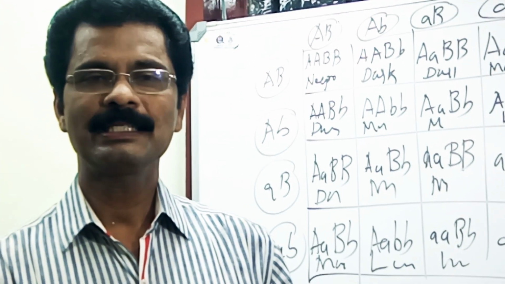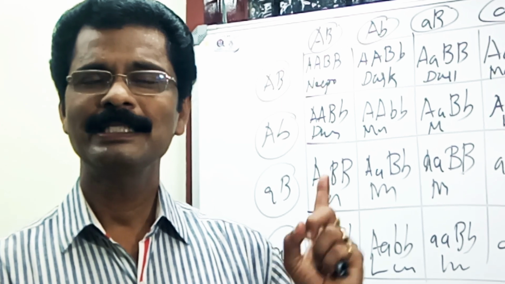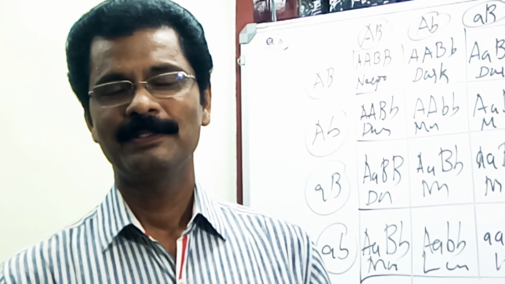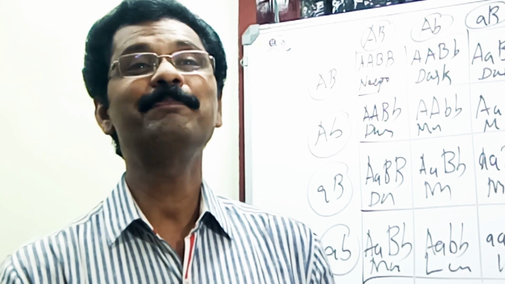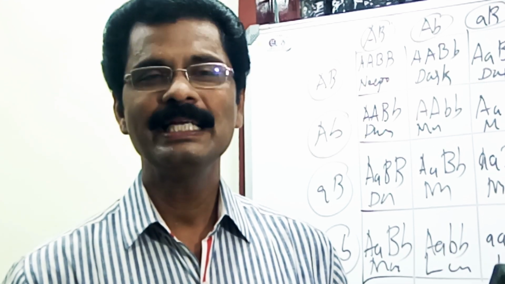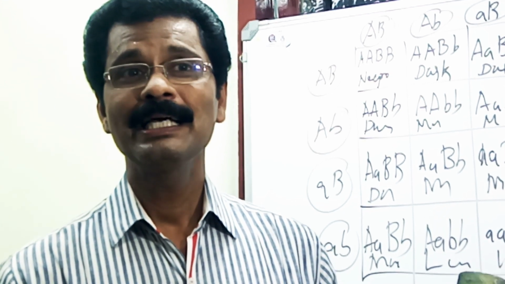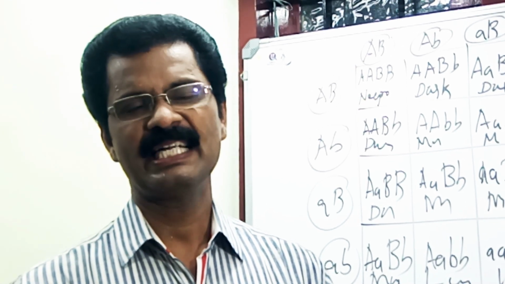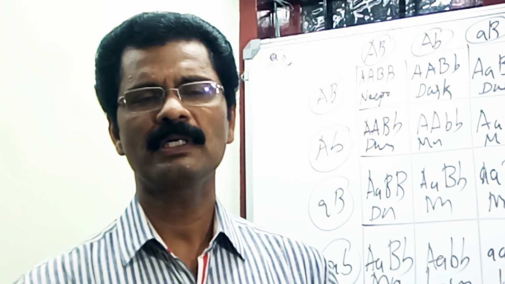So we can briefly recap today's class. The first one, what is it? Codominance. That is also another example of multiple allelism. Codominance is the condition in which both the alleles of a gene are fully, simultaneously and equally expressed in the heterozygous condition. The classical example is the blood group of man.